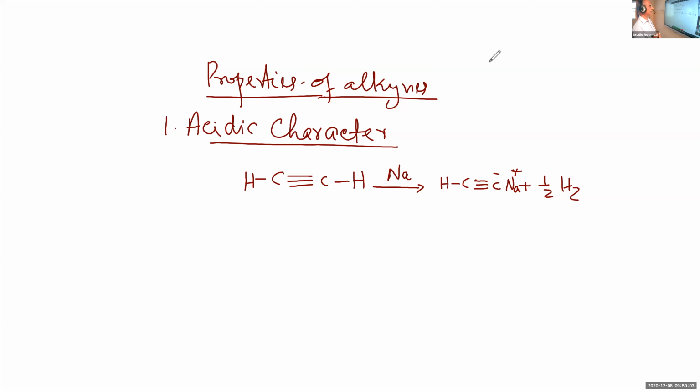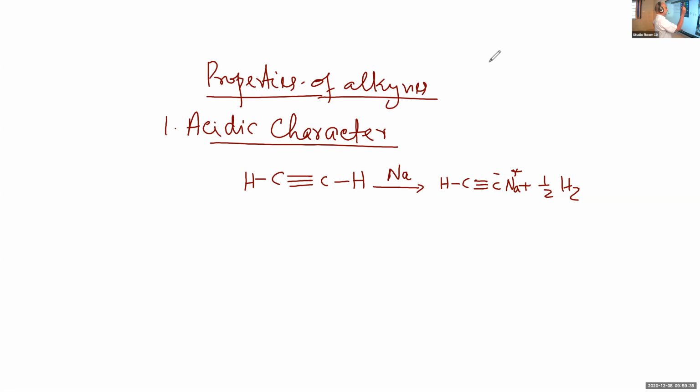Similarly, here also the acidic hydrogen is replaced by sodium. And this is called monosodium acetylide. That is the salt. Monosodium acetylide or monosodium ethanide. From ethyne we have ethanide.